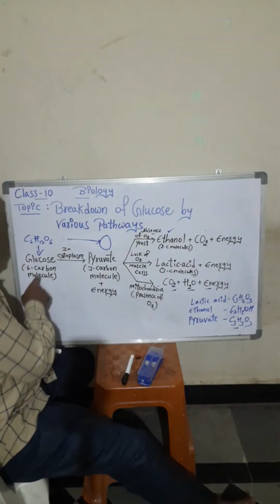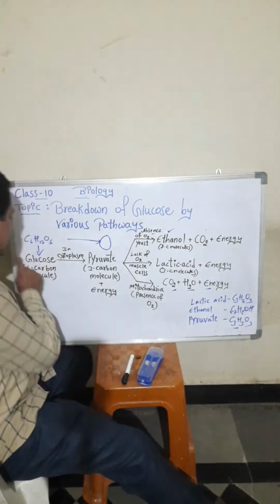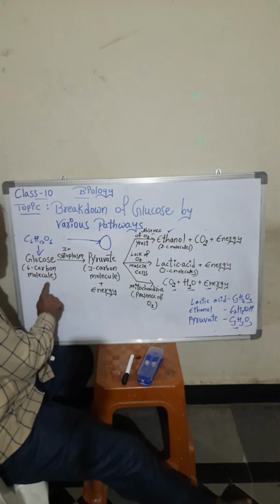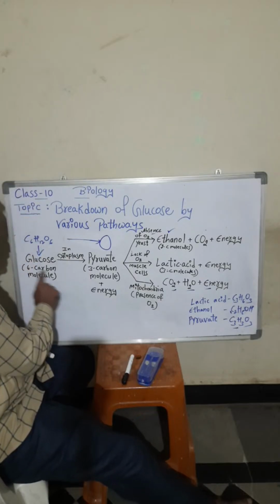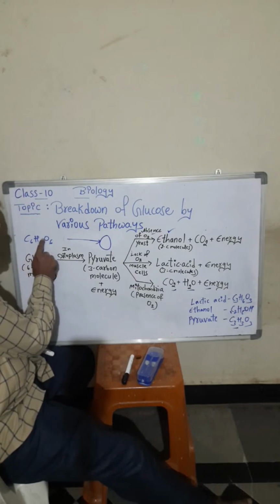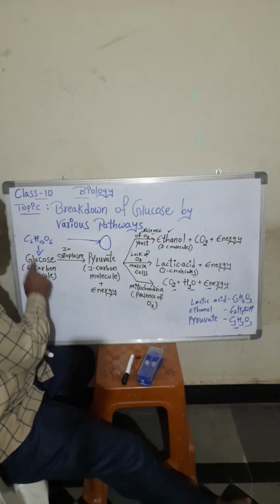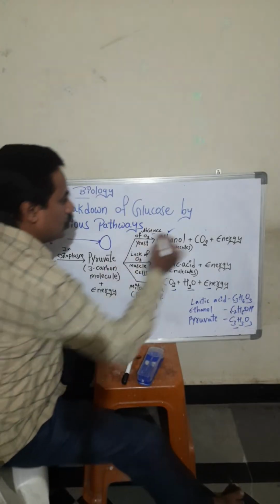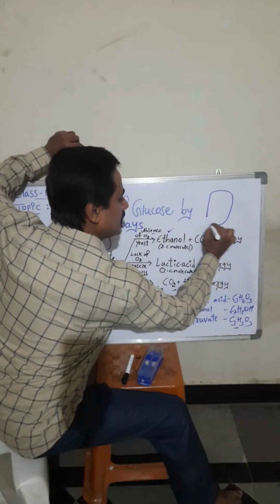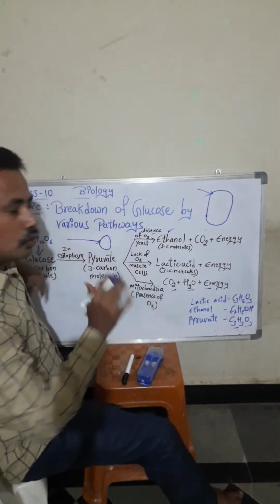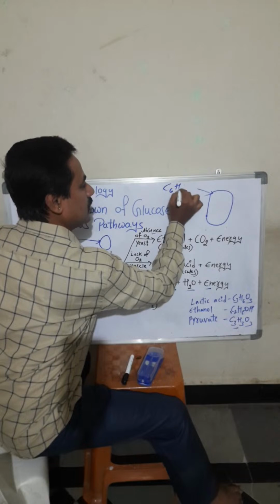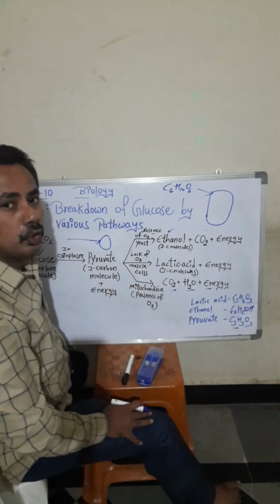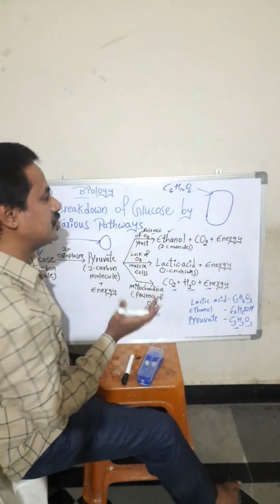Glucose formula is C6H12O6. This is the glucose formula, 6 carbon molecules. In your textbook they have written C6H12O6, 6 carbon molecules, glucose. When this glucose enters the cell, it will convert into pyruvate and a little amount of energy is released.